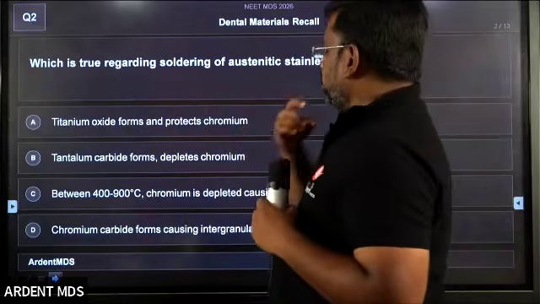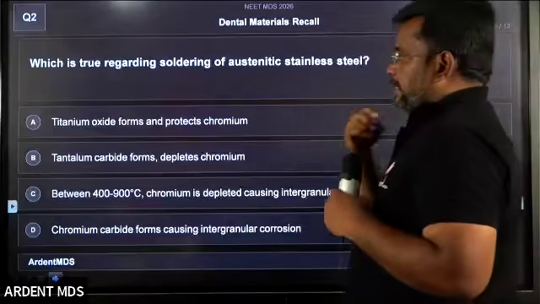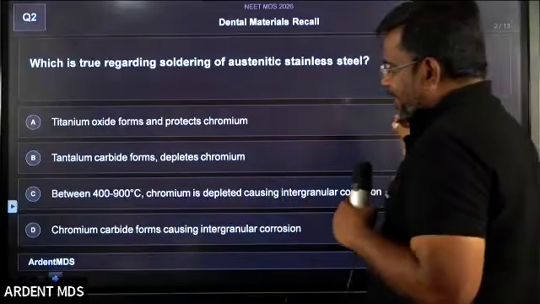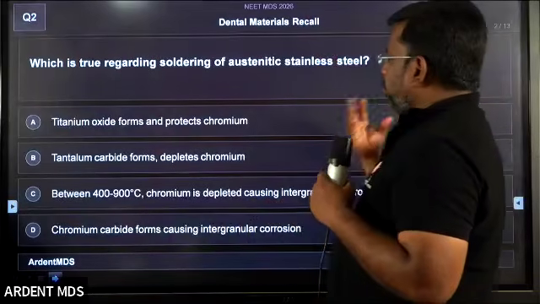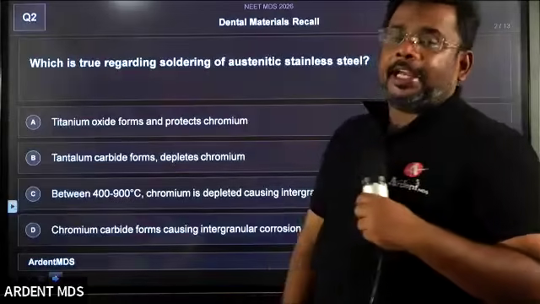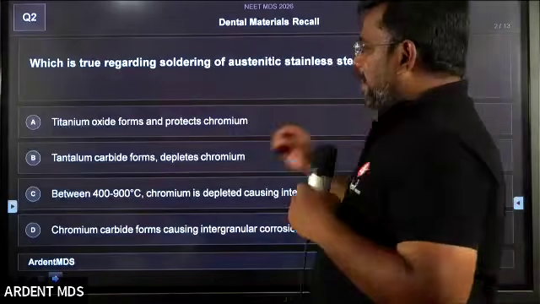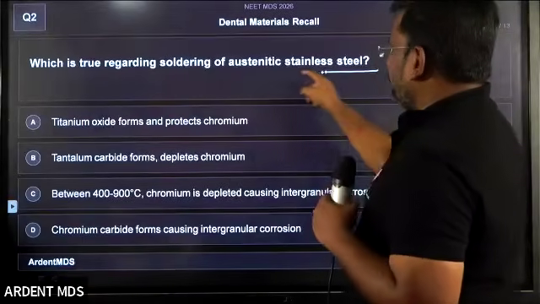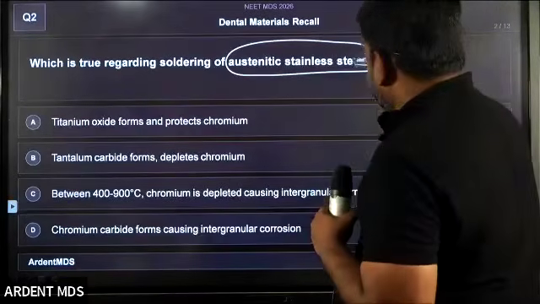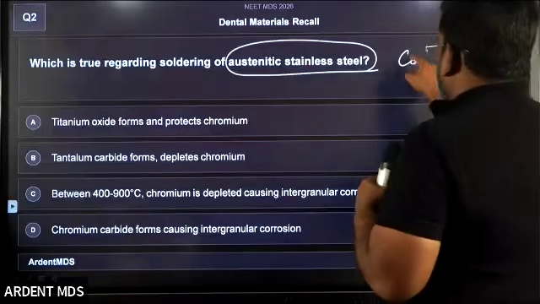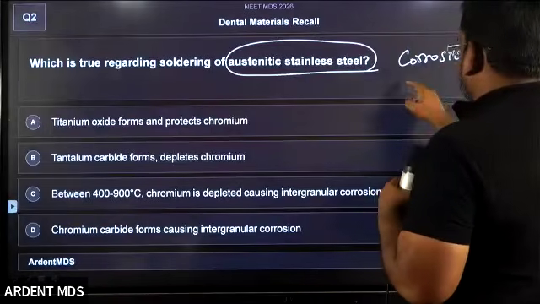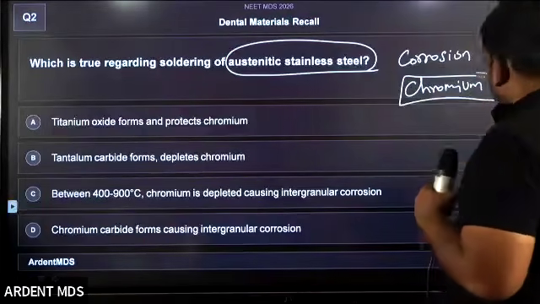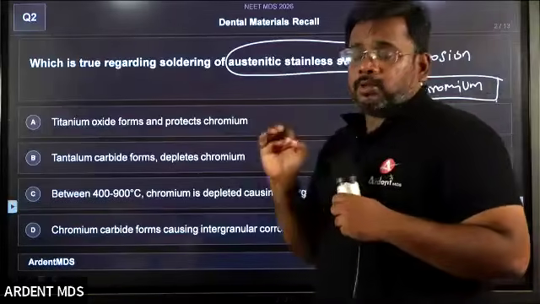So coming to the next question, students. Very good question again. Which is true regarding soldering of austenite stainless steel? You have two types of stainless steel, austenite and martensite. In austenite stainless steel, usually the steel does not go for corrosion. Why? Because chromium is present here, and chromium prevents the corrosion formation.